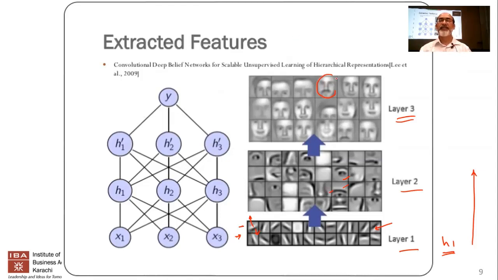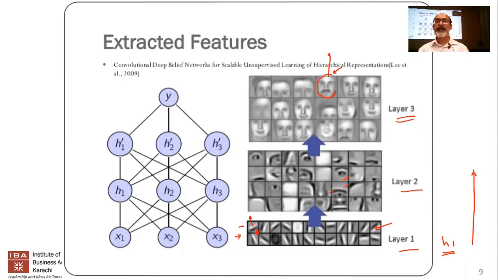Now if you look at this neuron, what is it doing? It is actually selecting an entire face. So if the input image had this particular person in it, this would give a strong output, let's say a 1 or 0.9. And if it was anything else besides that particular image, it would give a very low output. So what it's doing is selecting a feature, and in this case, the feature is the entire face.